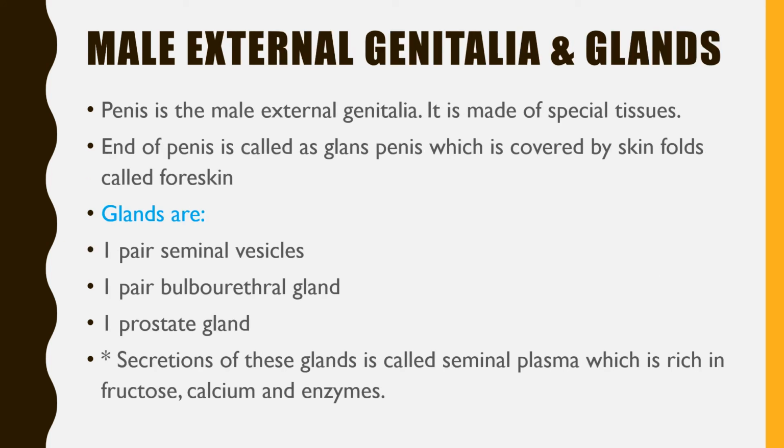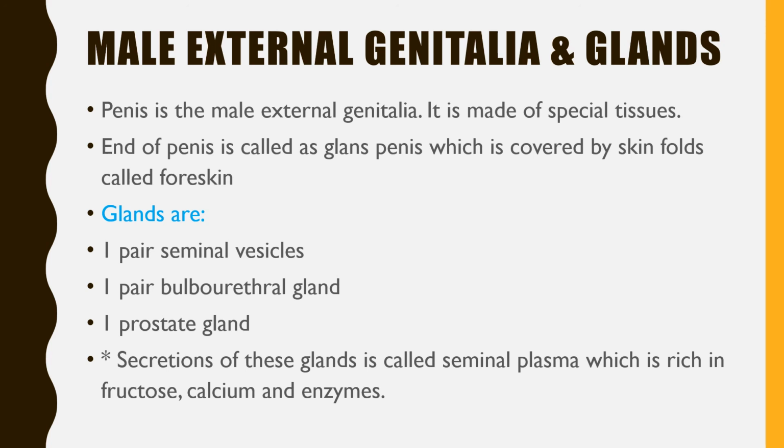Now the part on external genitalia. When we say external genitalia, we are talking of the penis. The penis is the external genitalia of the males, and it is made up of a special type of tissue. The end of the penis is called the glans penis, and this glans penis is covered by skin folds called the foreskin.